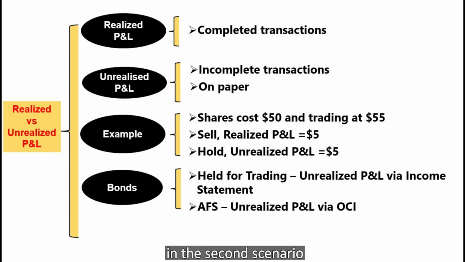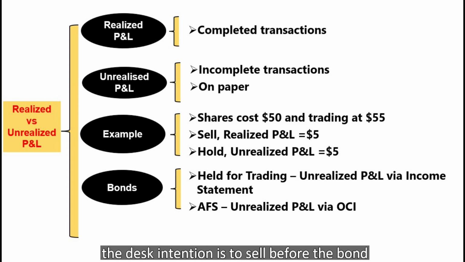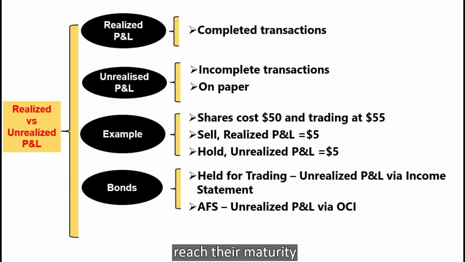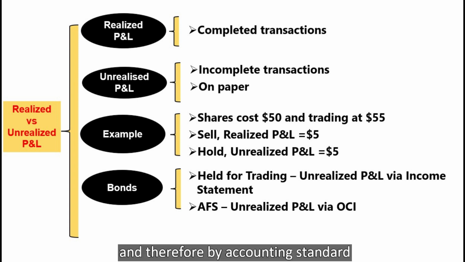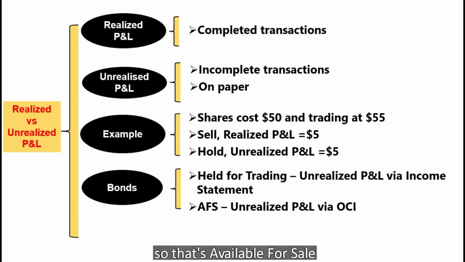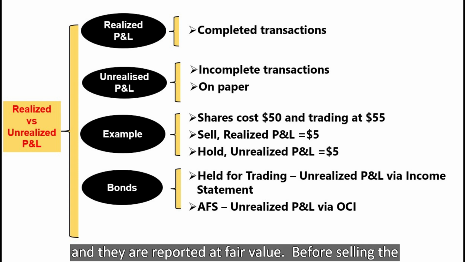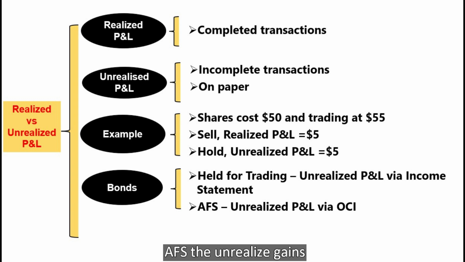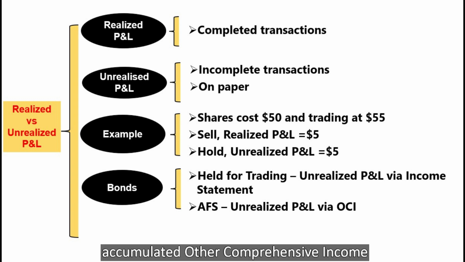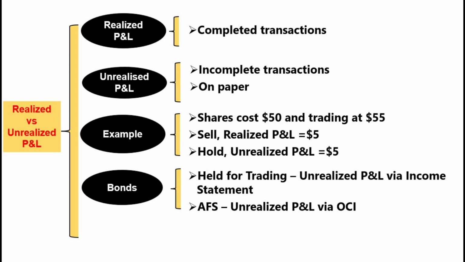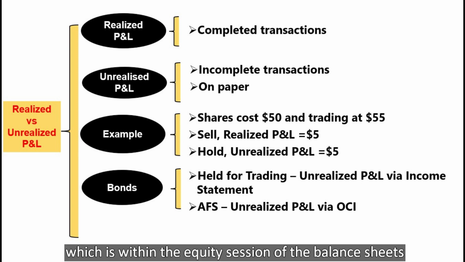In the second scenario, the desk's intention is to sell before the bond reaches its maturity, and therefore by accounting standard, it will be classified as AFS, that's available for sale, and reported at fair value. Before selling the AFS, the unrealized gains or losses will be recognized in the accumulated other comprehensive income, so OCI, which is within the equity section of the balance sheet.